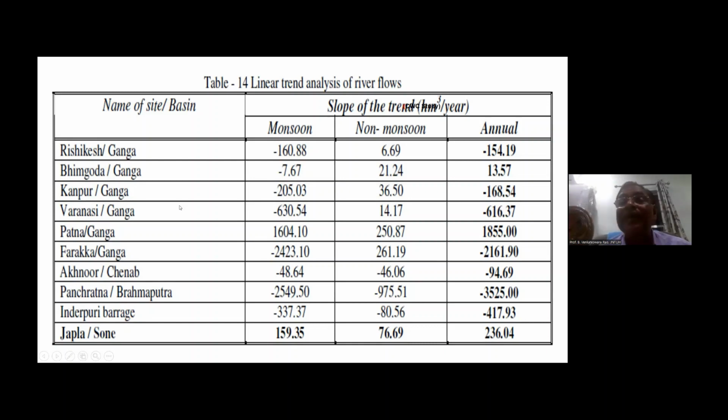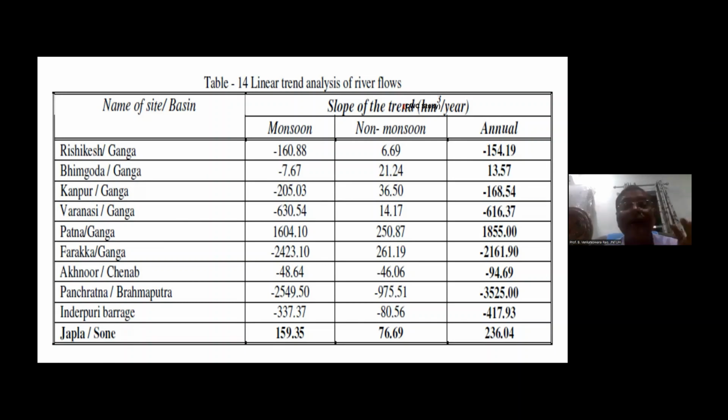This is the slope of the trend. Monsoon water is getting lower, whereas non-monsoon water is getting higher. There is a climate change relation, where annually at the upper reaches like Rishikesh and other places, Ganga has a lesser flow, and only downward, that is Patna and other places, you are getting more. These are some of the stories.